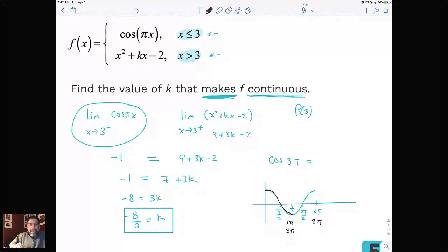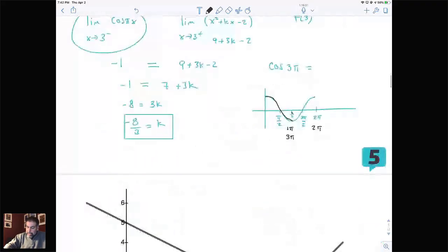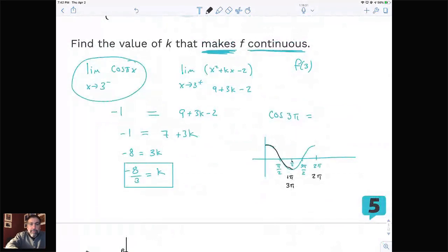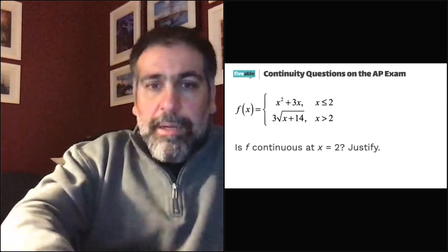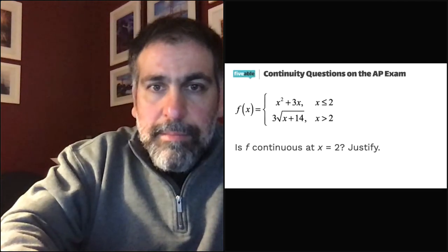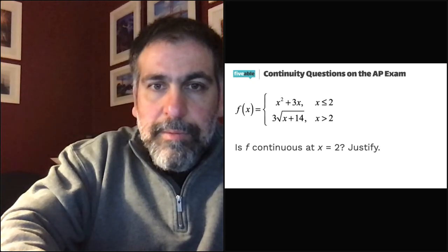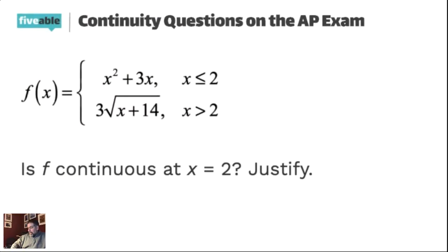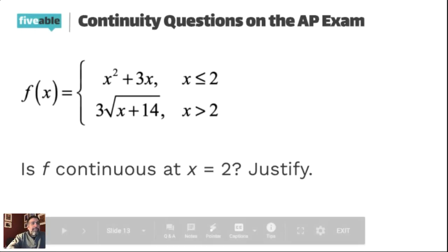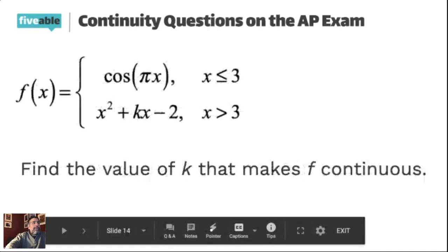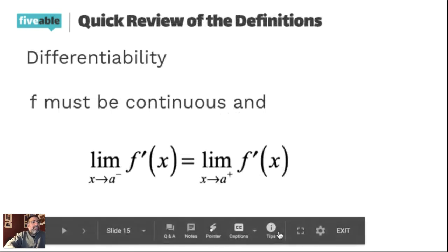We're now going to switch back and we're going to talk about the idea of differentiability. So let me switch back to my slides. Okay. So now as we look at the slides, the next thing we're going to go to is differentiability. So we answered the continuity question, and now we're going to talk about differentiability really quickly, okay?